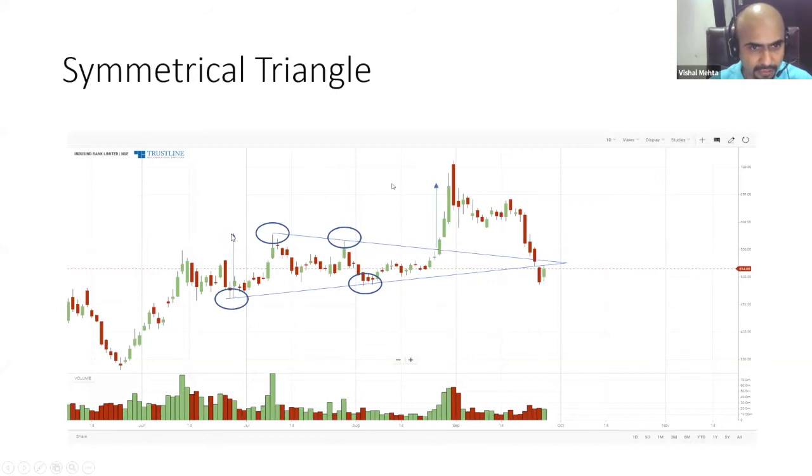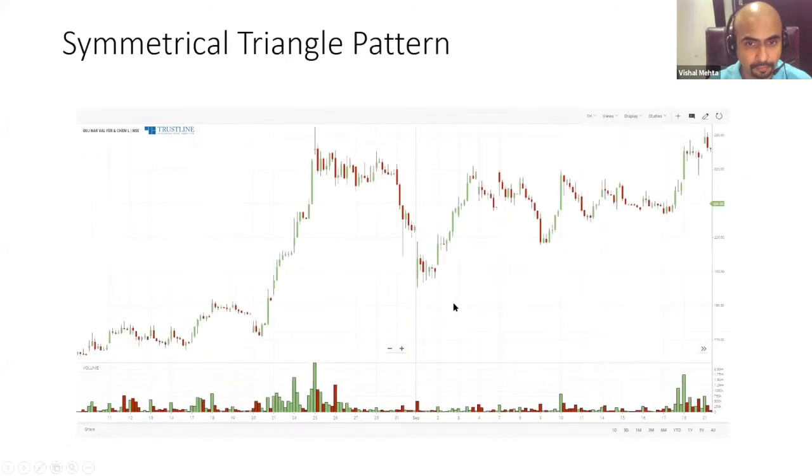So the difference between this point and this point is my target price, and you can see the prices start to reach there, और वापस नीचे आना चालू हो गया. Also remember, whenever there is a breakout it should always be associated with volume. At least on the upside, a breakout should always have larger volume; only then does that pattern have a higher chance of breaking out or becoming a successful pattern. So always look at the volumes as well.